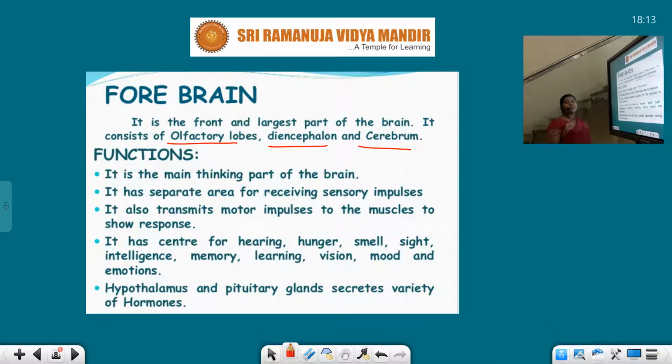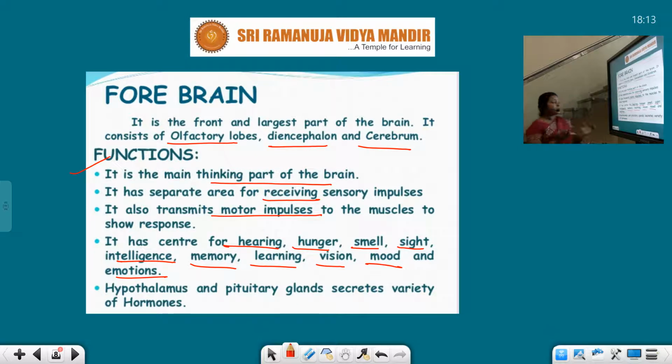Now, let us see the functions of the forebrain. It is the main thinking part of the brain. It has separate areas for receiving sensory impulses. It also transmits motor impulses to the muscles to show responses. It has centers for hearing, hunger, smell, sight, intelligence, memory, learning, vision, mood, and emotions.